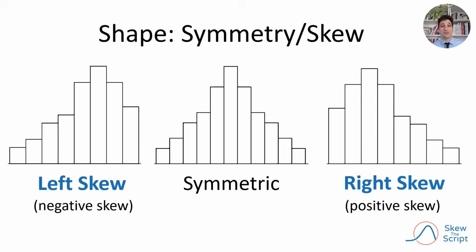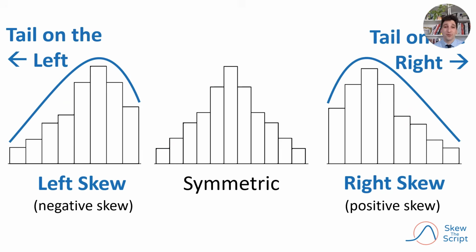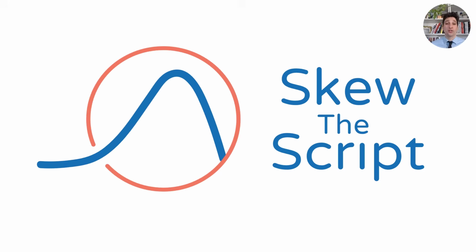Another important aspect of shape to describe is symmetry or skew. If a distribution has a tail on the left, it's called a left skew or negative skew. A tail on the right indicates a right skew or positive skew. And a distribution in which the sides are roughly a mirror image of one another is considered roughly symmetric. Now, you may have noticed that the word skew appears in the name of our organization, Skew the Script. This is no accident.